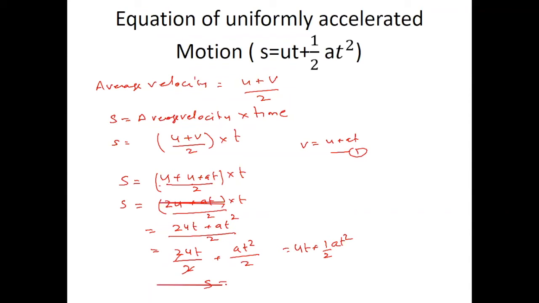So s equal to ut plus half at square. This is our second equation.